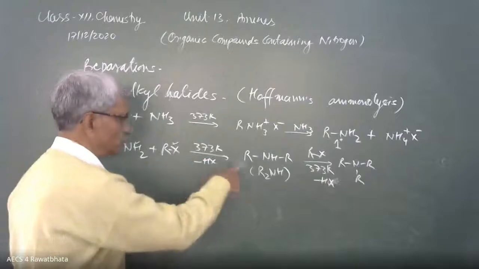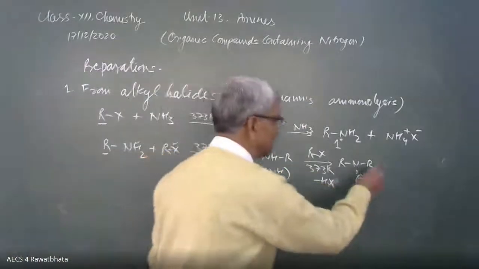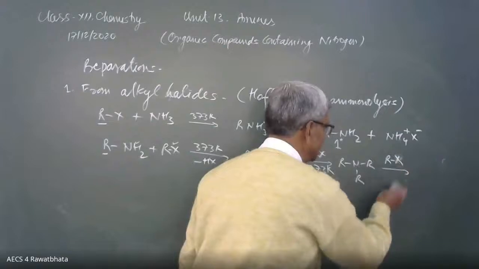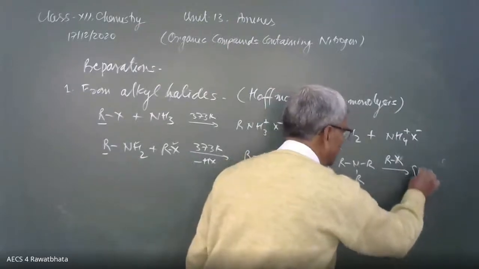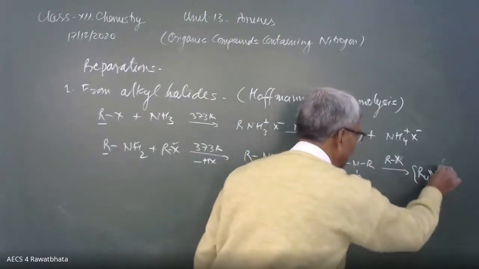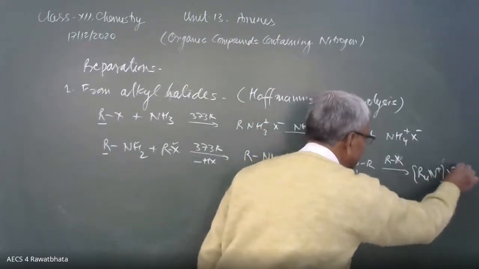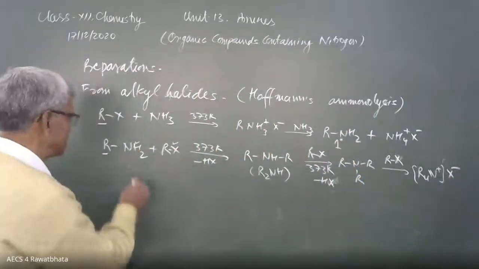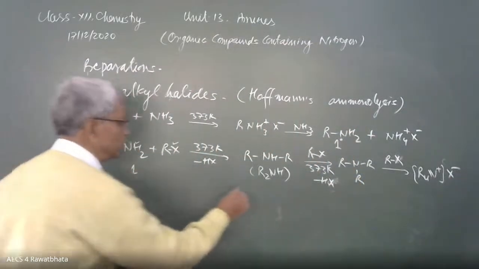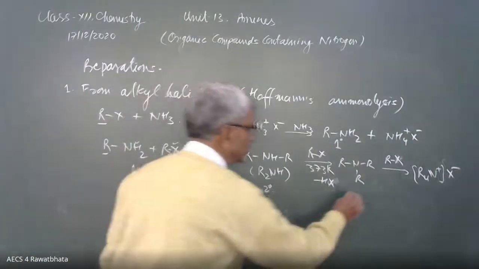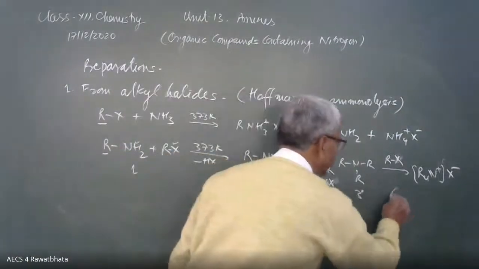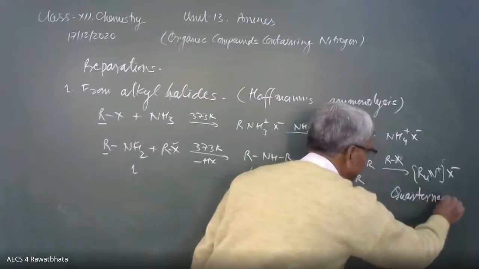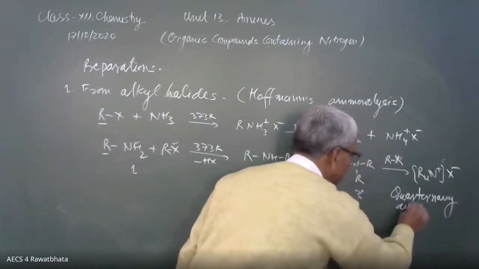So 1 degree is converted into 2 degree, 2 degree into 3 degree, and the reaction continues with RX, forming R4N+ X-, the quaternary ammonium salt. This is the 1 degree amine, this is the 2 degree amine, this is the 3 degree amine, and this is the quaternary ammonium salt.